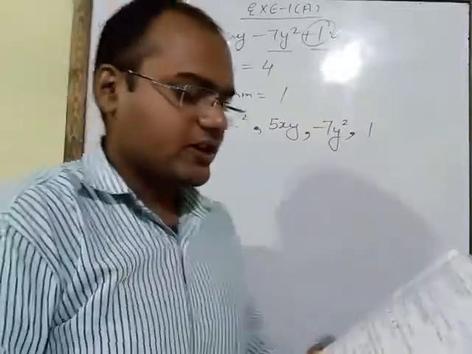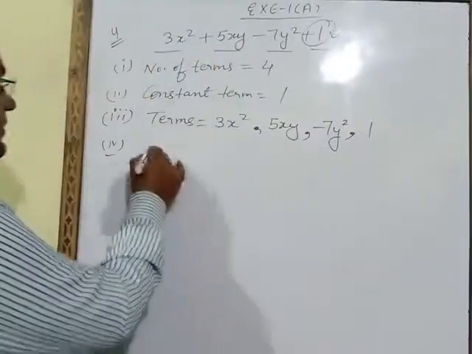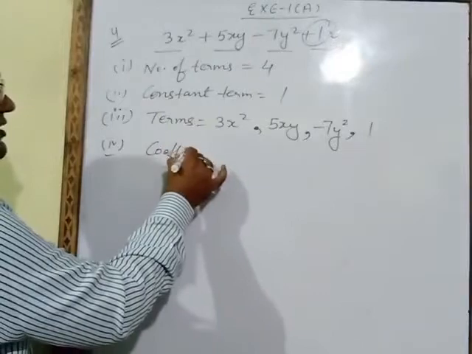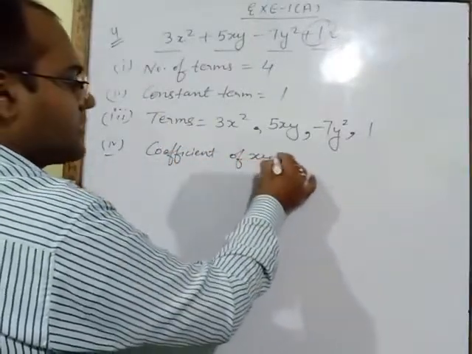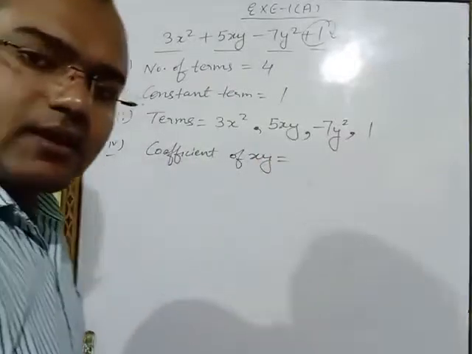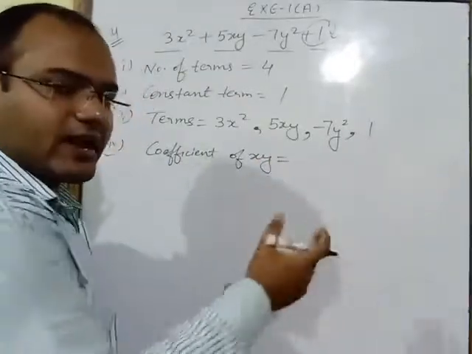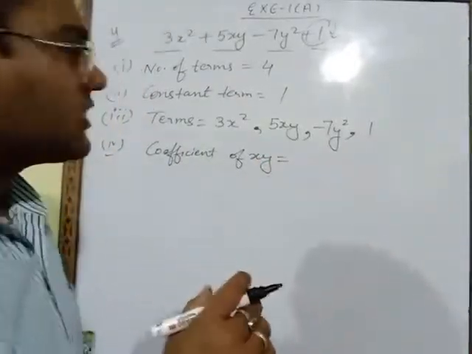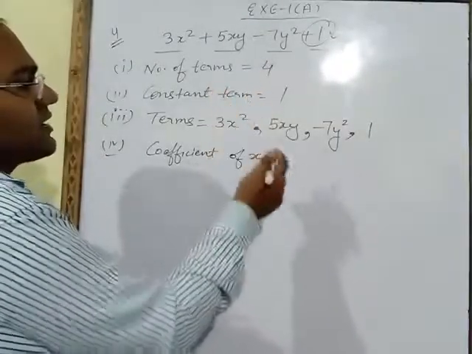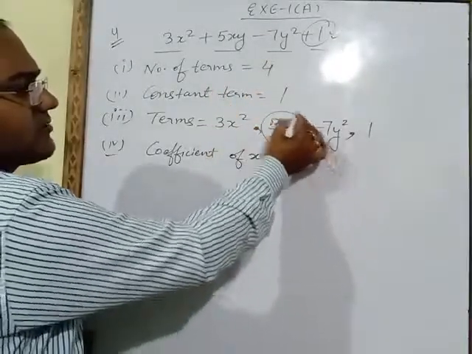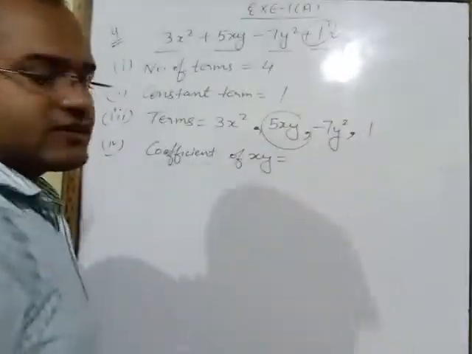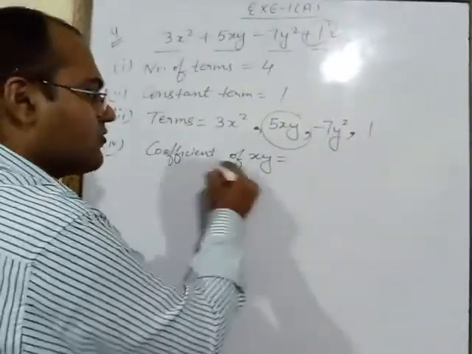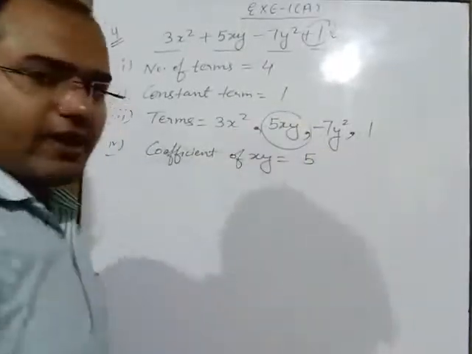Now last part is write the coefficient of xy. Coefficient of xy. Coefficient means you have to leave this xy and you have to write the remaining factors. Leave xy. Where is xy? Xy is coming here in this term, if you will observe. So leave this xy. What is written with xy? 5. So coefficient of xy is 5.